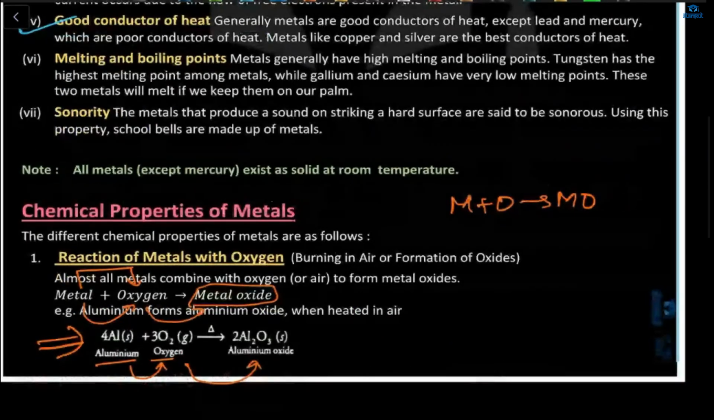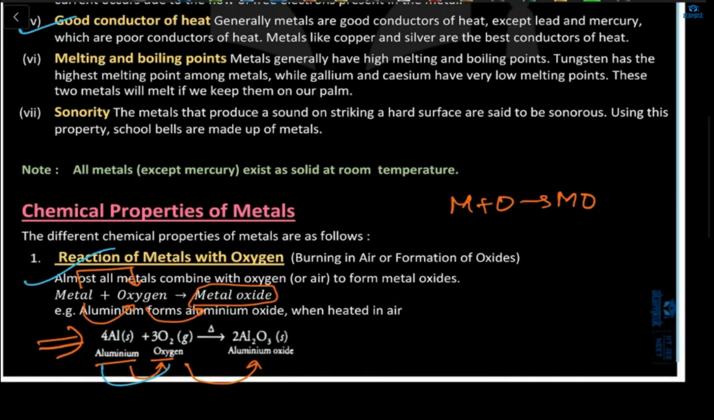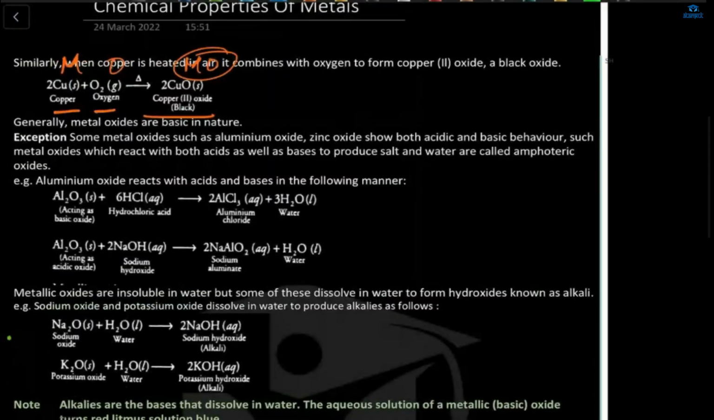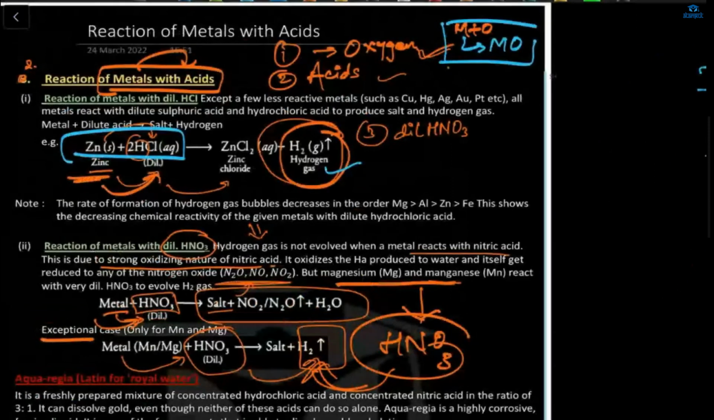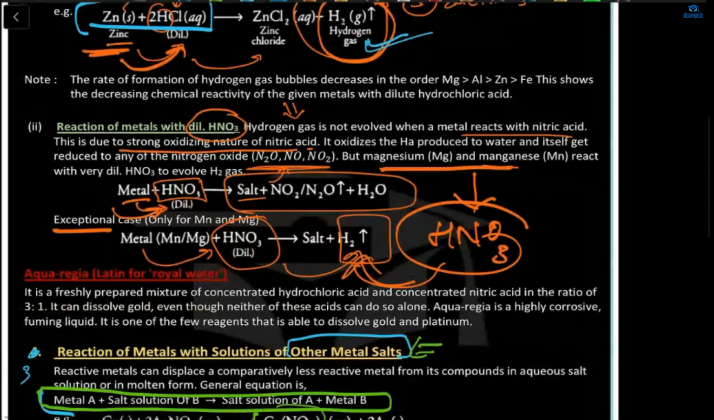Chemical properties. First, oxygen, which is when metal will react with oxygen, it will form that particular metal oxide. Second, what we discussed about the acids. This is the example, copper with oxygen, which is a copper oxide. And here, metals with acids, zinc with hydrochloric acid, hydrogen gas will evolve, but when it will combine with nitric acid, hydrogen gas will not evolve. Only the exceptional cases are Mn and Mg, which is manganese and magnesium. Here, hydrogen gas will evolve.